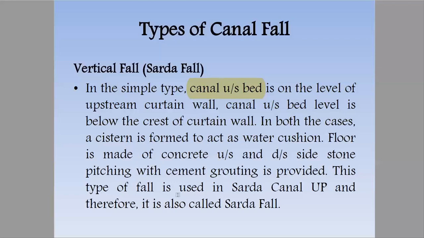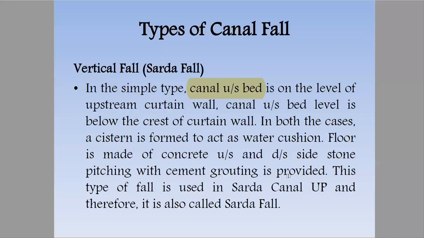The floor is made of concrete, on both the upstream and downstream sides, and with stone pitching, cement grouting is provided. First we'll have stone pitching, then we'll provide cement concrete using the grouting technique. You all know what the grouting technique is. This type of fall is used in the Sarda Canal in UP, and therefore it is also called the Sarda fall.